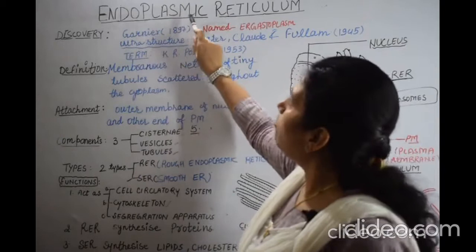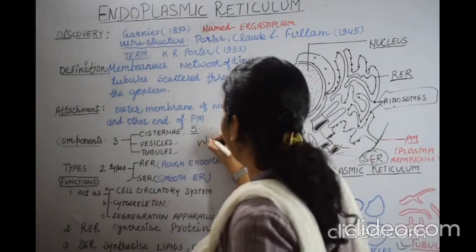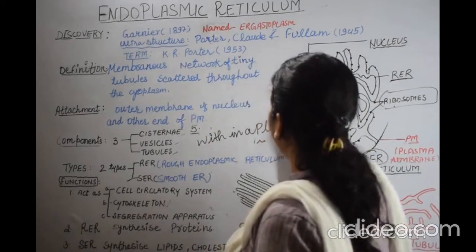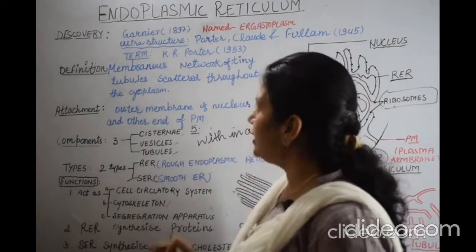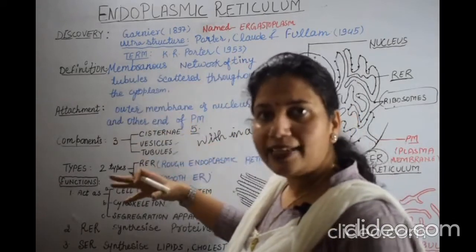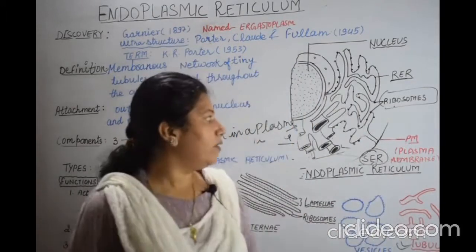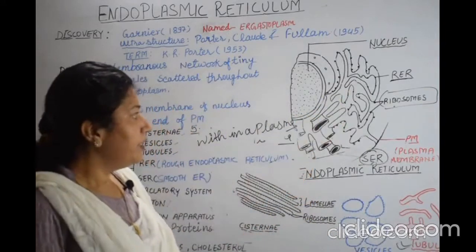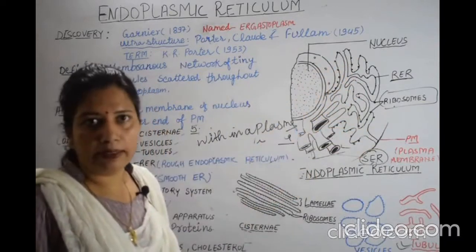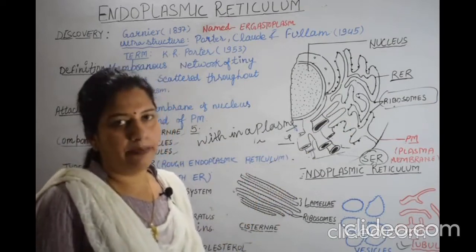We can see that endoplasmic reticulum is made up of two words: endoplasmic and reticulum. Endoplasmic means within a plasma, and reticulum means network. So we can say a membranous network of tiny tubules scattered throughout the cytoplasm is known as the endoplasmic reticulum. You can see in this diagram there is a tubular structure scattered throughout the cytoplasm, and this is known as the endoplasmic reticulum.